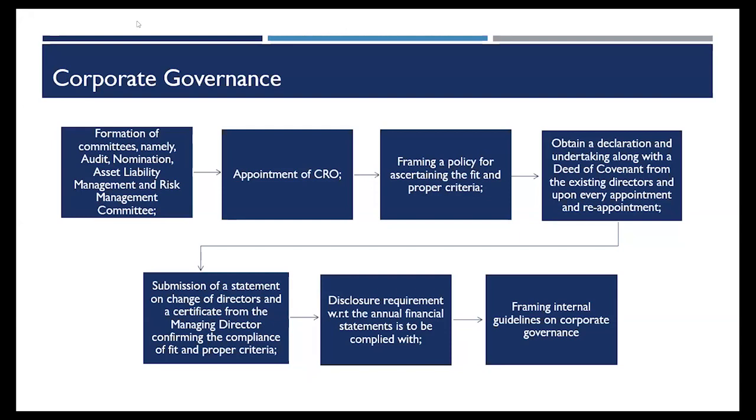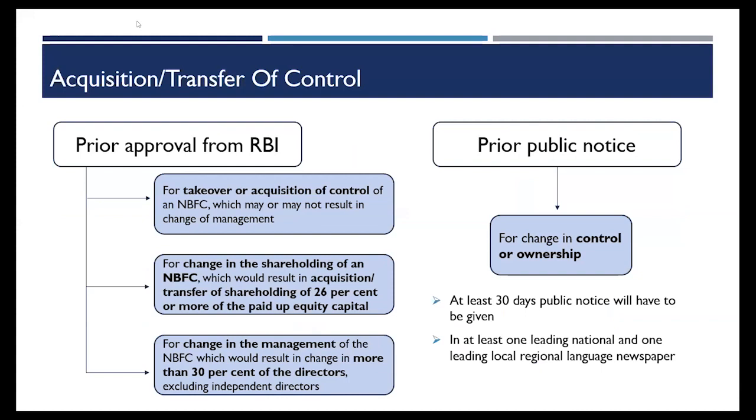Annual disclosures are there, and I have to frame this corporate governance framework, the internal guidelines on corporate governance. This has to be in place. Acquisition and transfer of control. Like I was mentioning in the earlier slide, there are certain cases wherein prior approval from RBI is required. What are those cases? In case of takeover or acquisition of control of an NBFC, which may or may not result in change in management. So I've divided this into three parts.